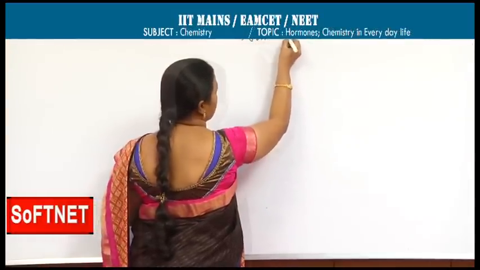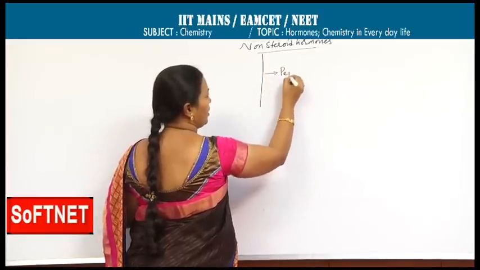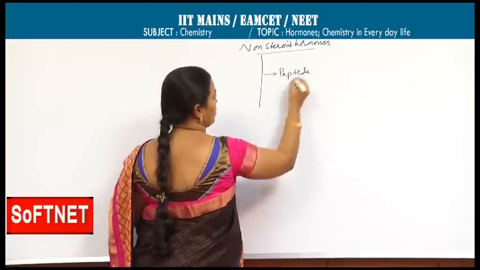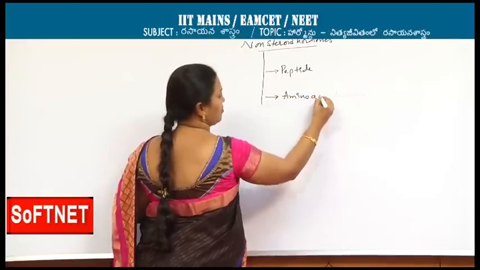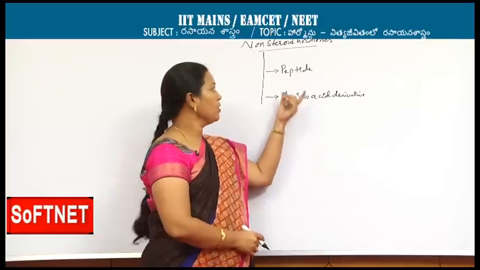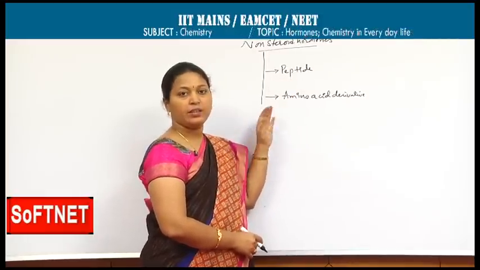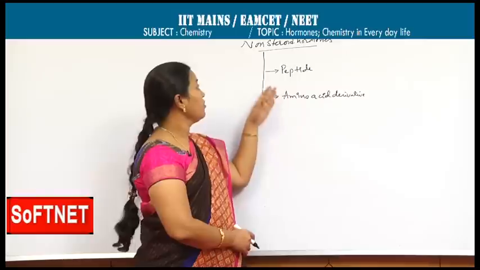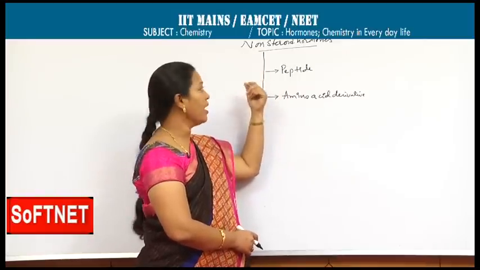Non-steroid hormones are again two types: peptide hormones and amino acid derivative hormones. Of course, both the amino acid derivative and peptide hormones belong to the protein category and they won't have any steroid structure. Further, we can call these non-steroid hormones.